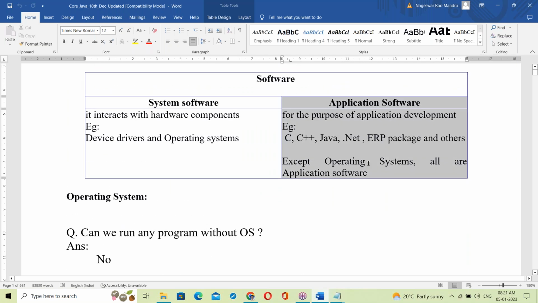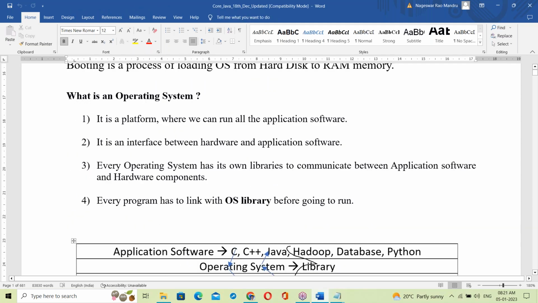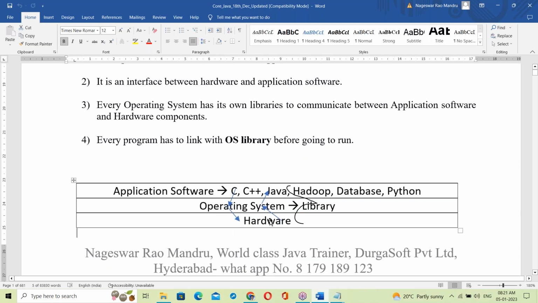Before going to application software, something about system software. What is an operating system? See, computer hardware, on top of hardware the OS runs, and on top of the OS all the application software works, like C, C++.